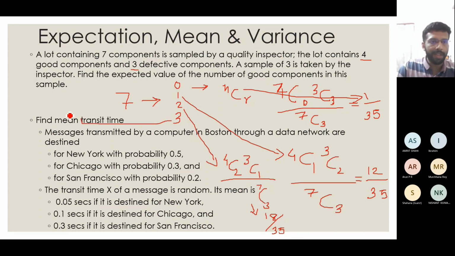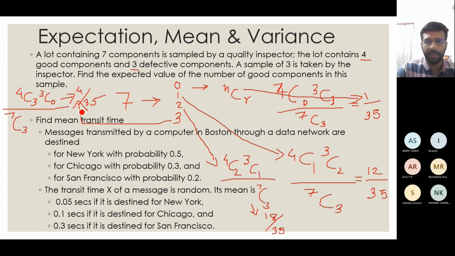Then coming to the last case, all 3 are good. So out of the 4 good ones I took 3, and out of the 3 bad ones I didn't take anything. My denominator is the same: 7 total elements, I have to take 3. So I will get 4 by 35, since 3C0 is 1 and 4C3 is 4.